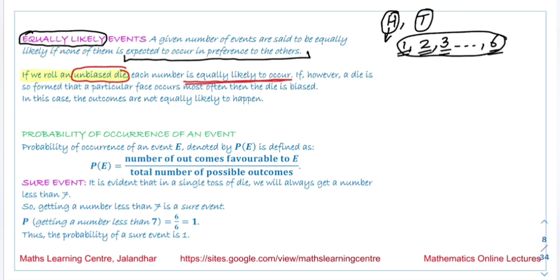If however a die is formed so that a particular face occurs most often, then that is called a biased die.